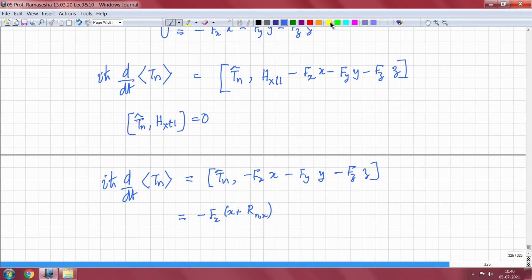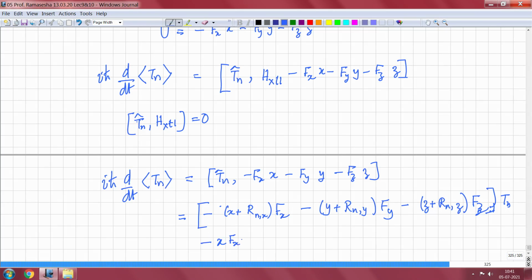So this gives minus (x plus R_nx) F_x minus (y plus R_ny) F_y minus (z plus R_nz) F_z times T_n, because this is what the T_n commutator means, and then I have minus of minus x F_x minus y F_y minus z F_z times T_n.